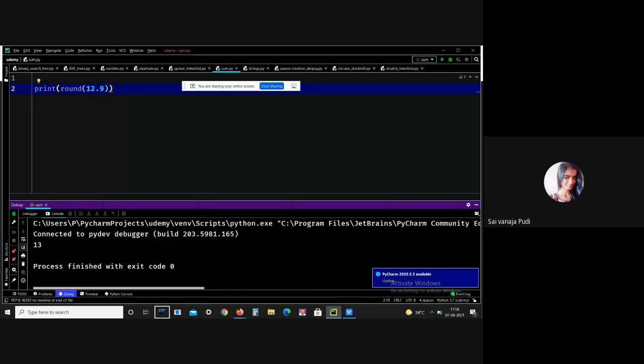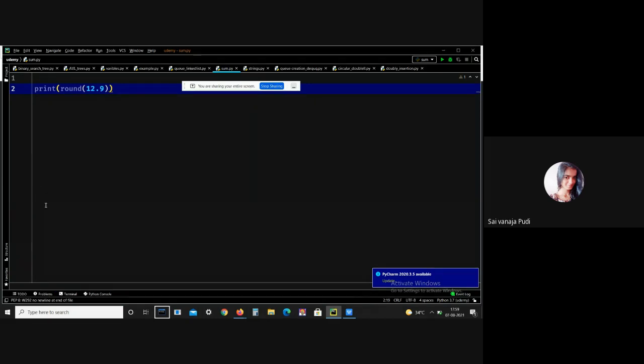This is mostly applicable in our semester results, like in our exams. If you get 8.9, we consider it as 9. If you get 8.87, then we can consider it as 8.9. This is what the round function means.